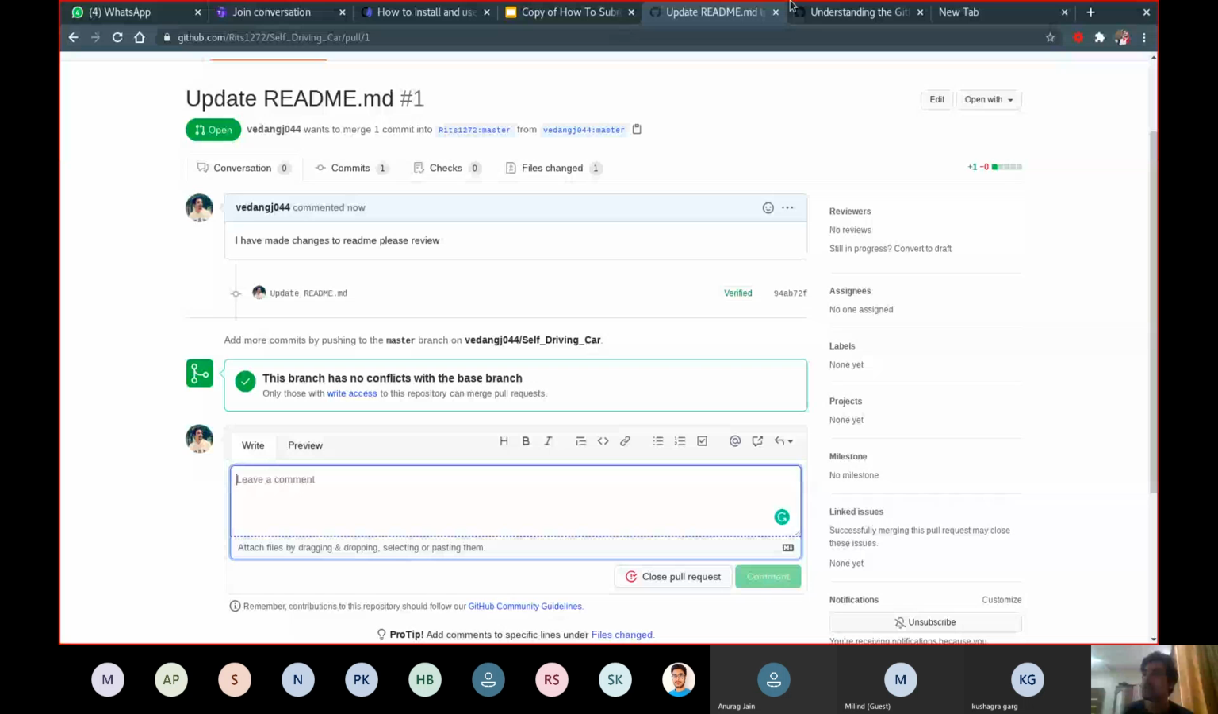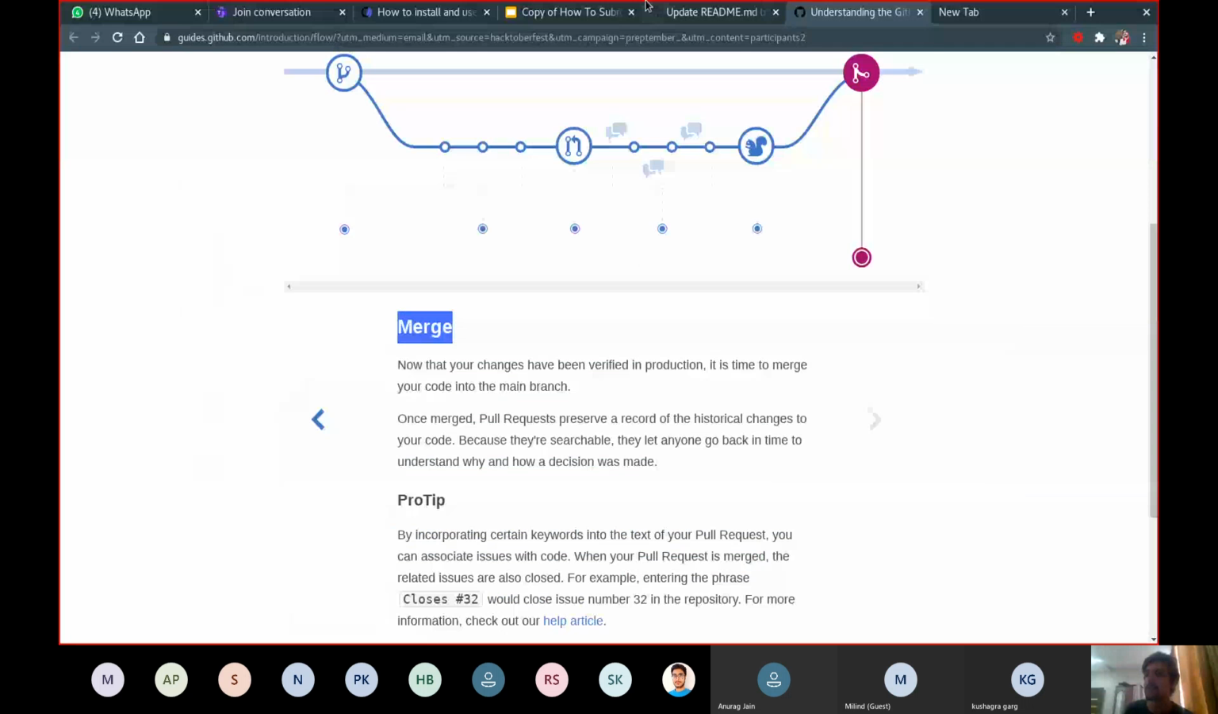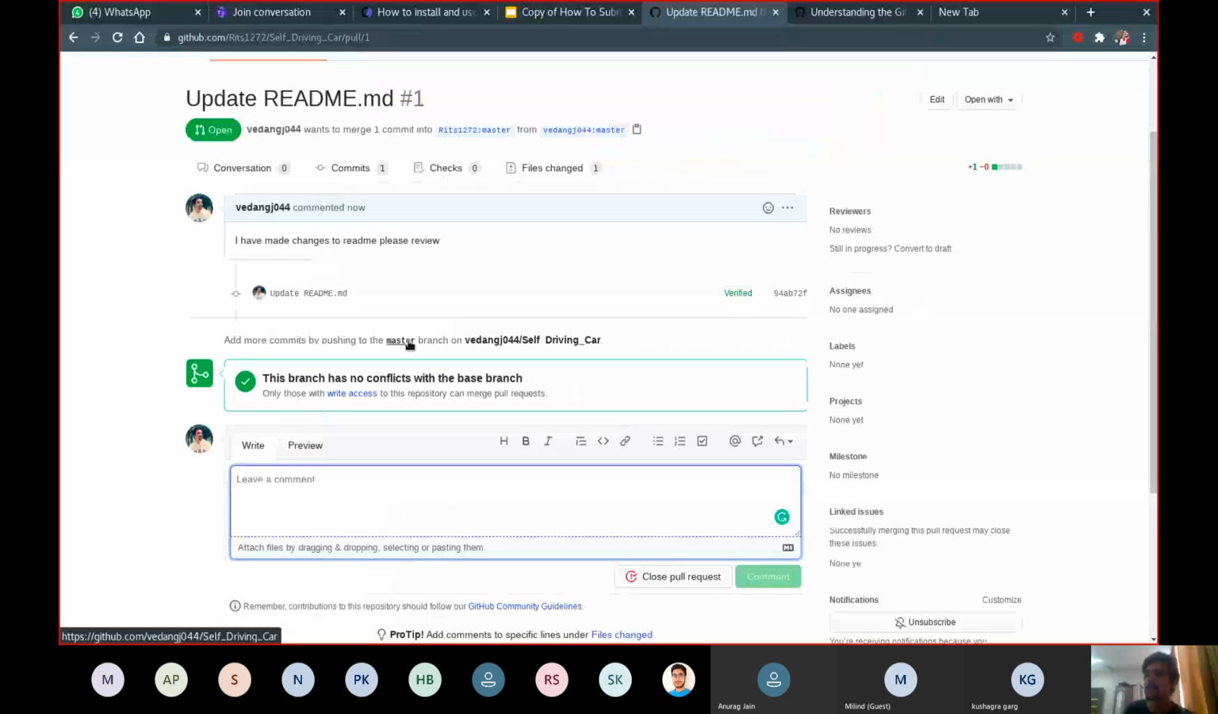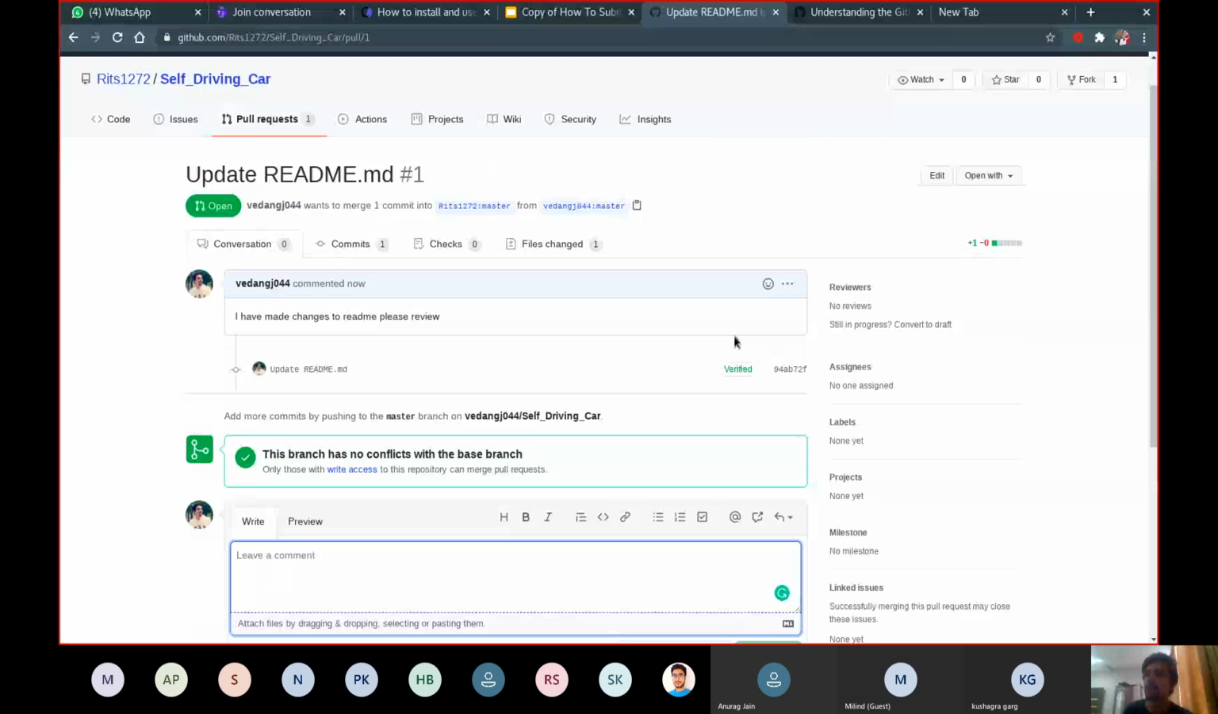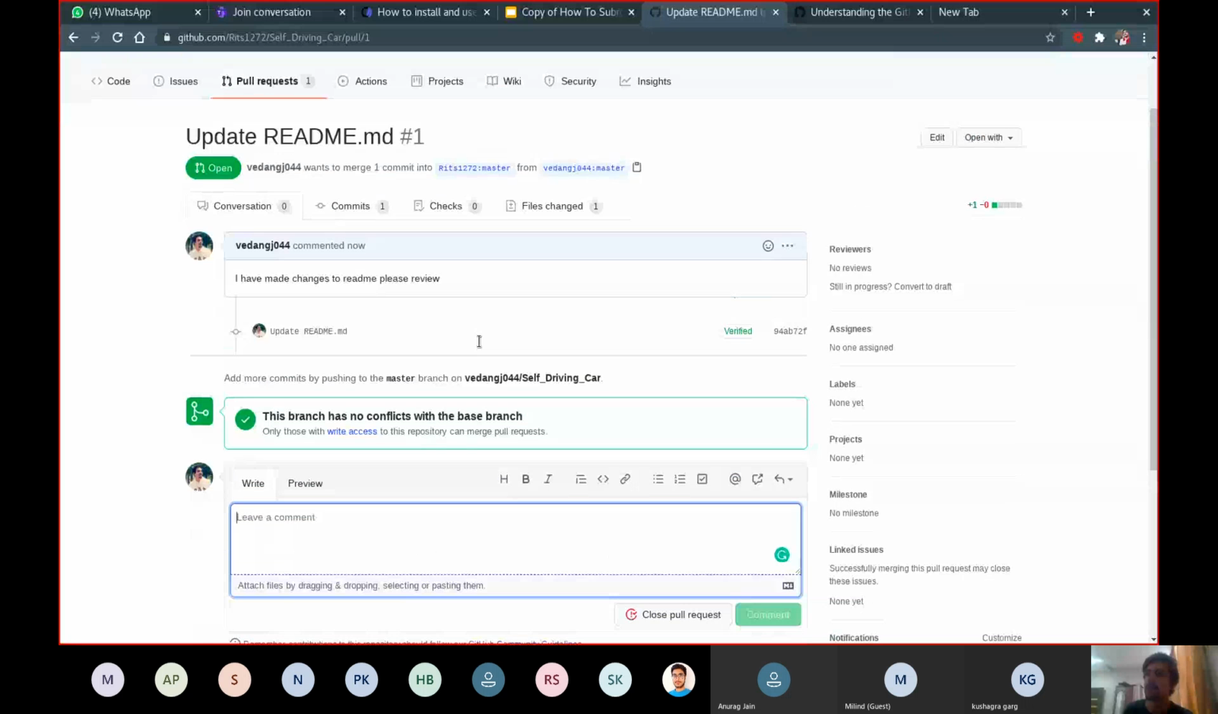Deploy is not for us. And merge: if Ritik thinks that my changes are good, that I have done what he wanted me to do, he would have an option to merge into his repo. I do have an option to close the pull request, which means it would be reversed. So this was a very quick demo of how things can be very easily done.